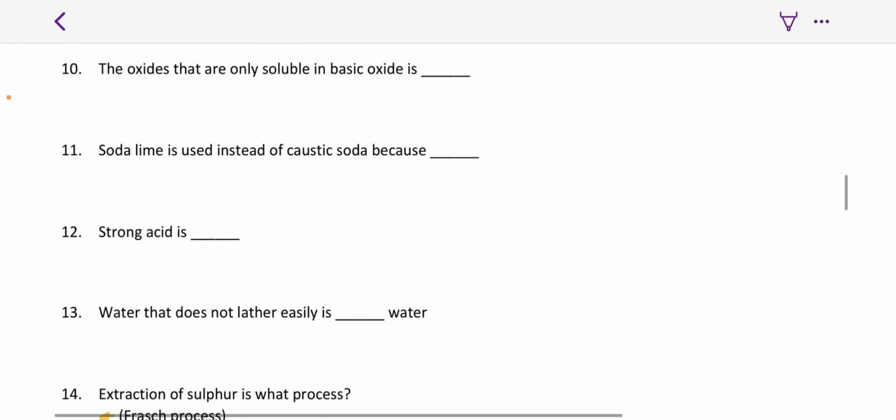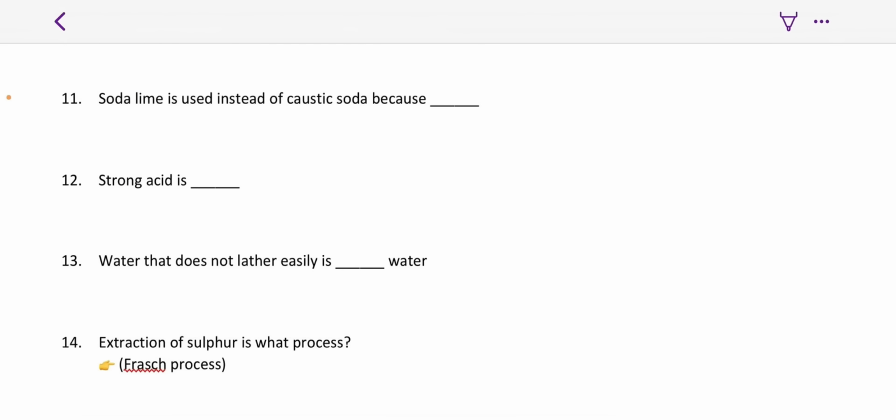So you can use caustic soda, but caustic soda is very harsh. That's why we use soda lime. There are forms of sodium hydroxide. Strong acid, so this is probably a question testing on strong acid. So you can read some things up about strong acid and the examples.